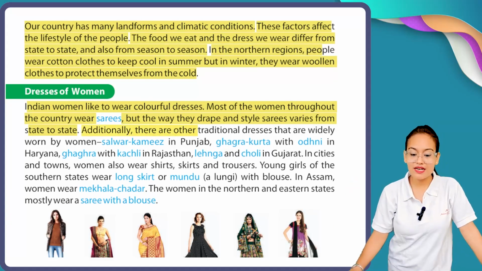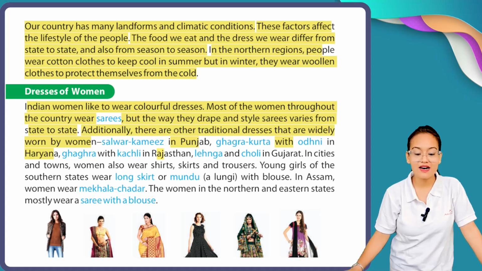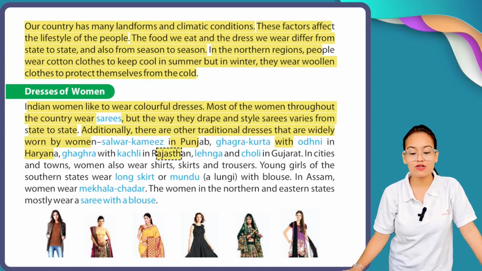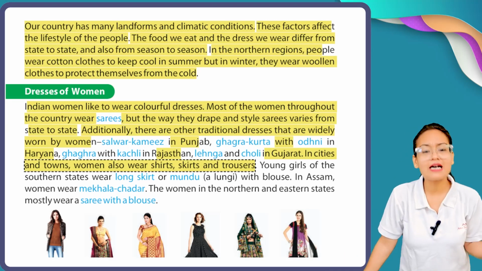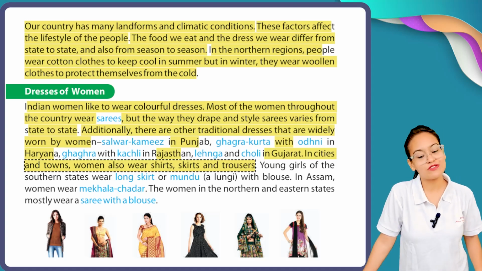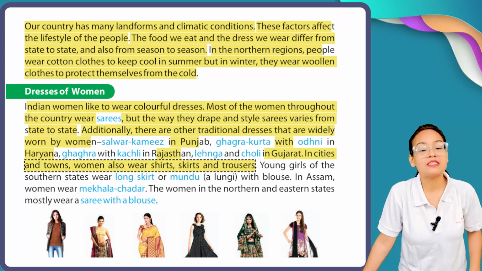Additionally, there are other traditional dresses widely worn by women, like salwar kameez in Punjab, ghagra choli with odhni in Haryana, ghagra with kachli in Rajasthan, and lehenga and choli in Gujarat. In cities and towns, women also wear skirts, shirts and trousers. So, my dear students, here you can see in different states of India, the dressing pattern of women is also different. For example, here you can see the Punjabi women.